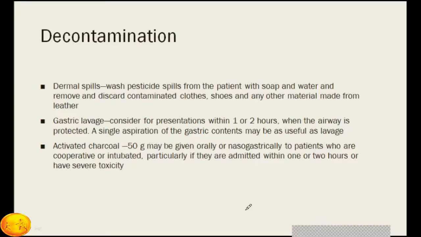Then you can also use activated charcoal. 50 grams may be given orally or with a nasogastric tube to patients who are cooperative or intubated, particularly if they are admitted within 1 or 2 hours of the ingestion of toxicity. So after initial stabilization, decontamination is very important.